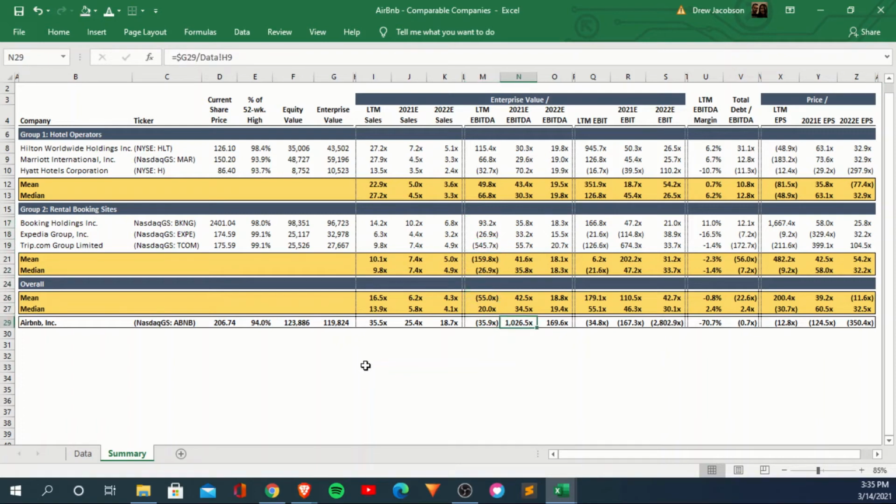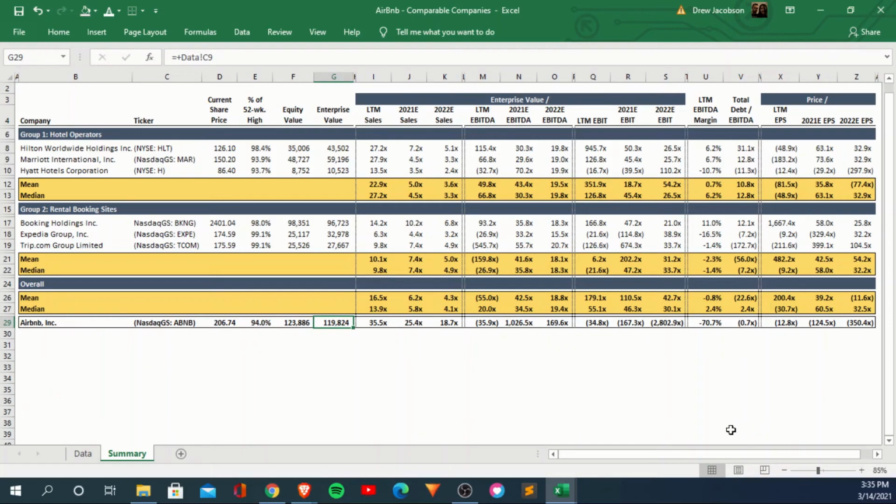And then 2021 EBITDA, right here, it's telling me they're supposed to barely be profitable in 2021 for Airbnb is what I'm seeing there, and then the EBITDA slowly grows and the multiple comes down, but just drastically higher. So, I think you can look at these things and take it as you want, but my interpretation when I pulled this together was Airbnb is very overvalued compared to its peers, and they're priced as if there's still room for tremendous growth. And while that may be true, they're already trading at 3 or 4 times the size of companies in a similar space.